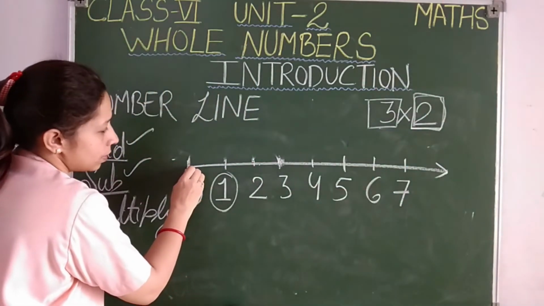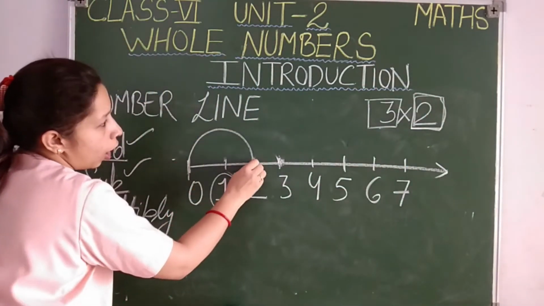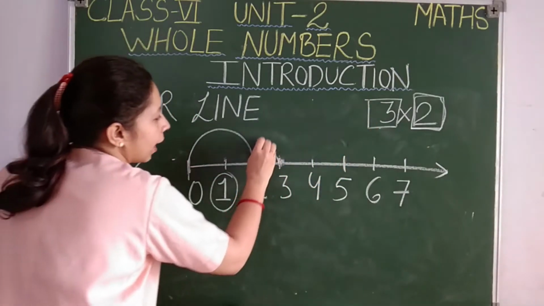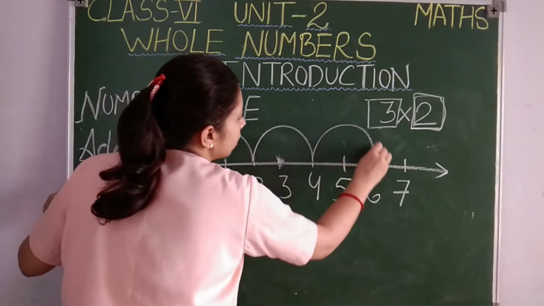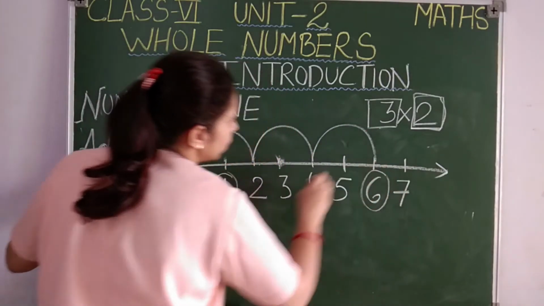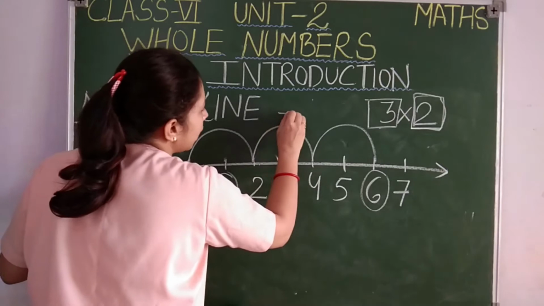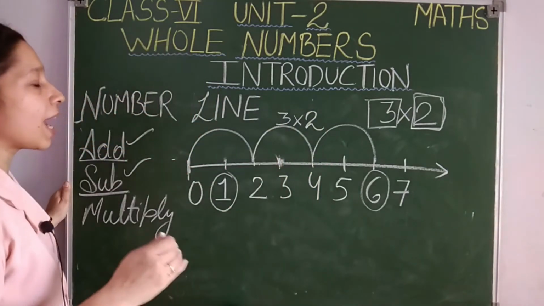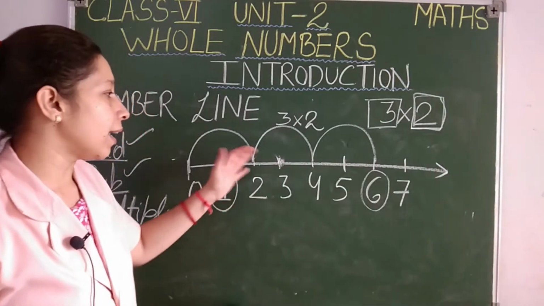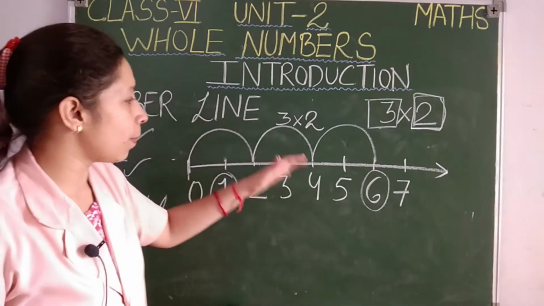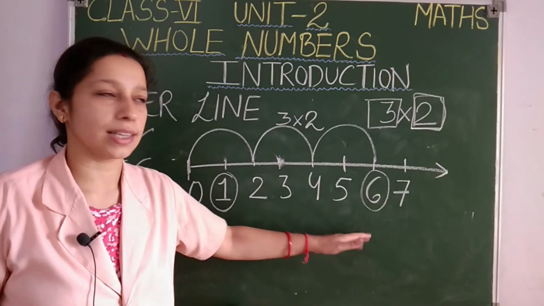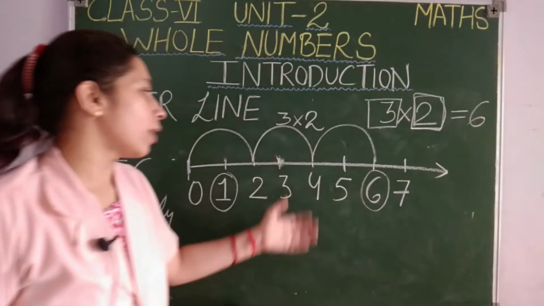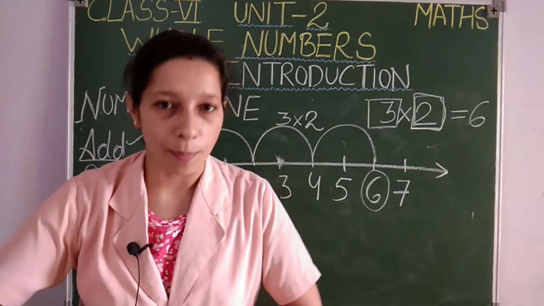So I will start from 0. 0 to 2. How many jumps? 1 jump. How many times more do I have to jump? 2 times more. Again 2 units. 2, 3. So where have I reached, students? I have reached 6. That means 3 times I have jumped 2 units. With every jump I am skipping 2 numbers, and finally I reached 6. And also we know that 3 2s are 6. So like this you can multiply using number line, students.